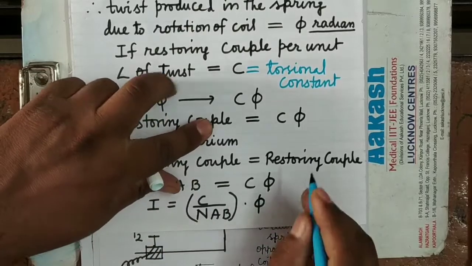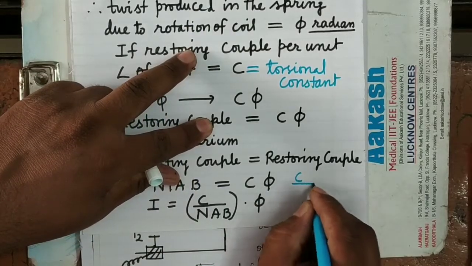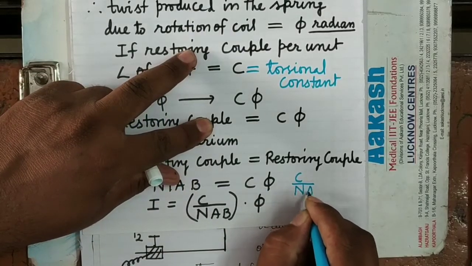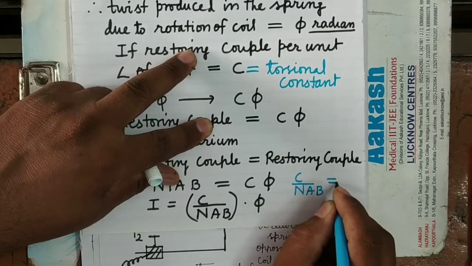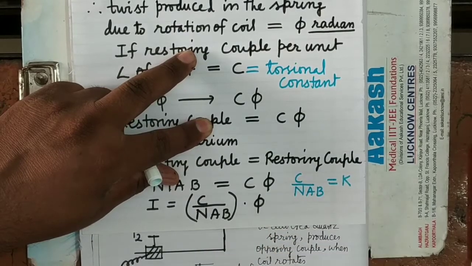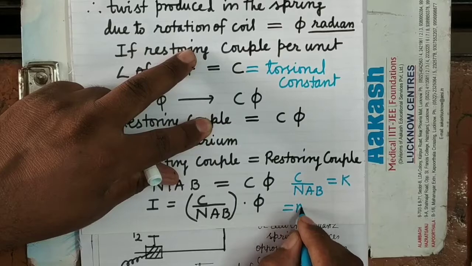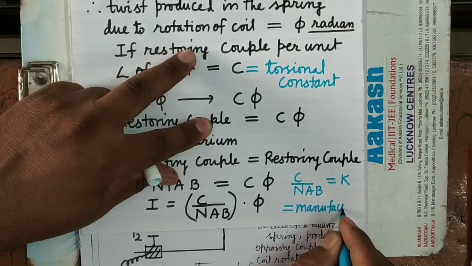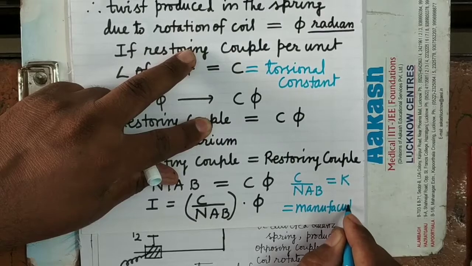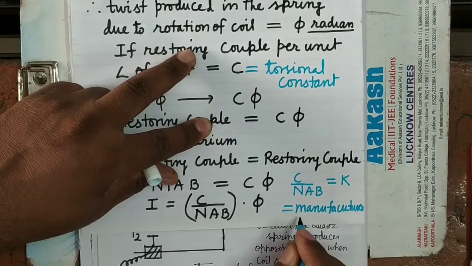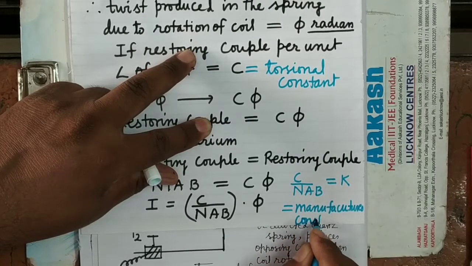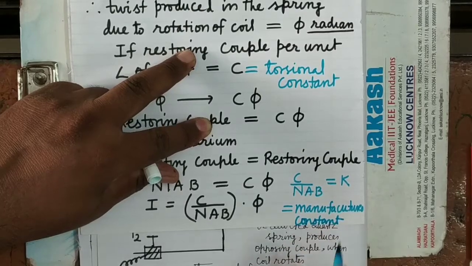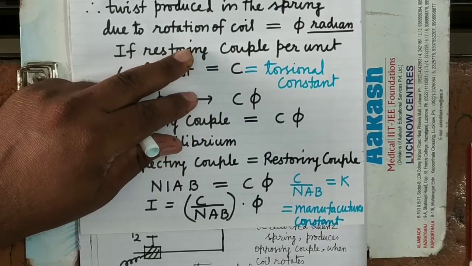It is clear. So this value is supplied by the manufacturer. Means here C upon NAB we can write equals some constant K. It is known as the manufacturer's constant, which means its value is simply supplied by the manufacturer. It is clear.